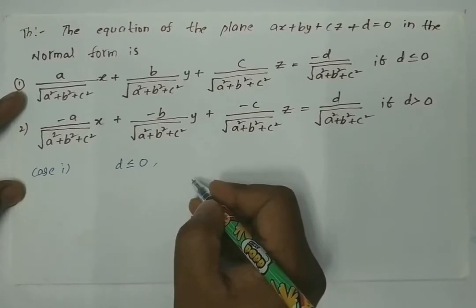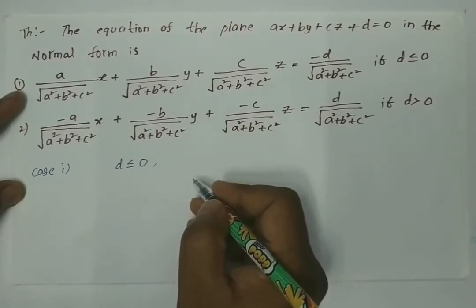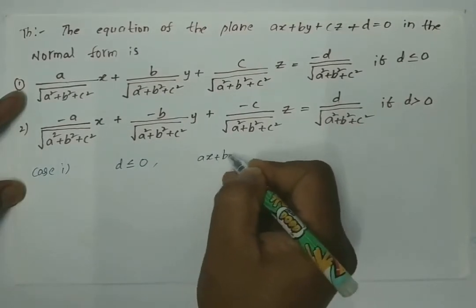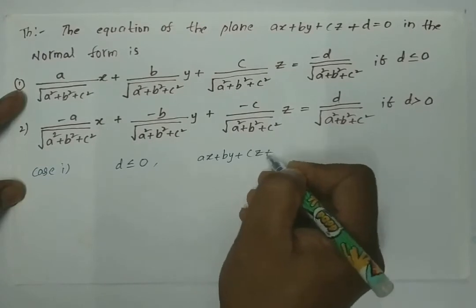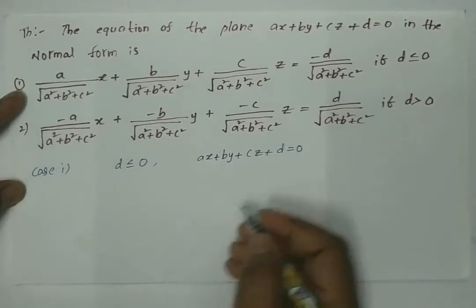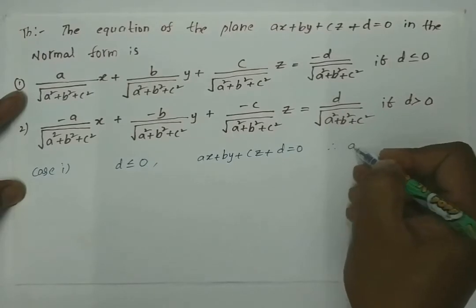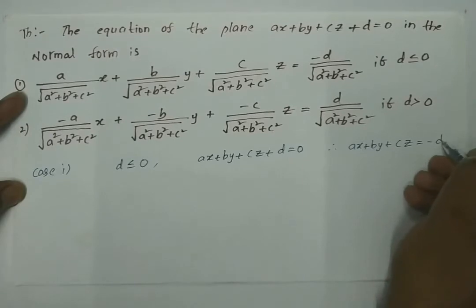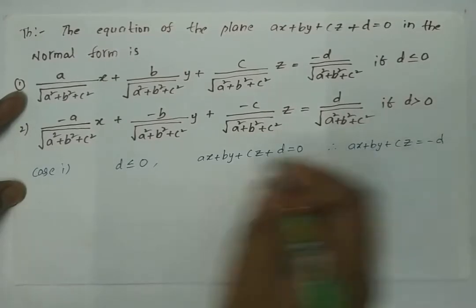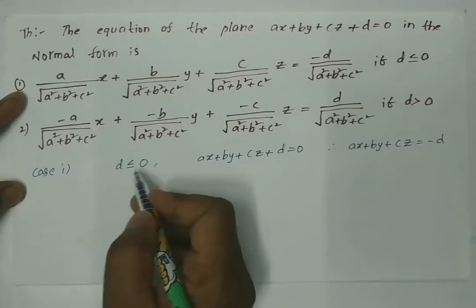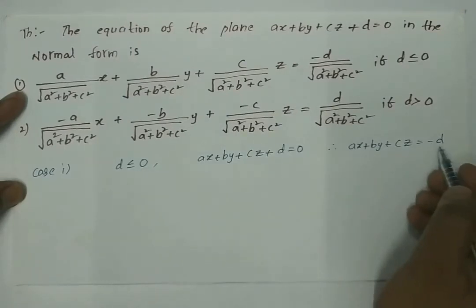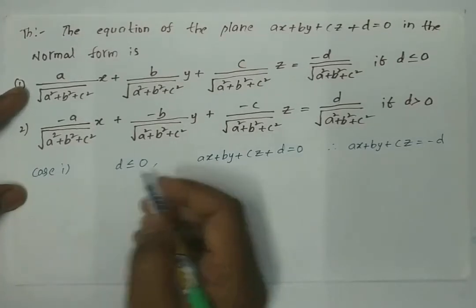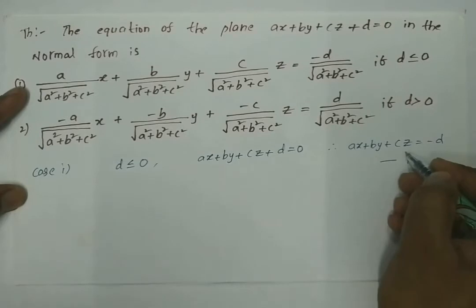Okay, already we know that the general equation of a plane is given by ax plus by plus cz plus d is equal to 0. So from this we can write ax plus by plus cz is equal to minus d, because here d is either less than 0 or equal to 0. Let us name this equation as 1.